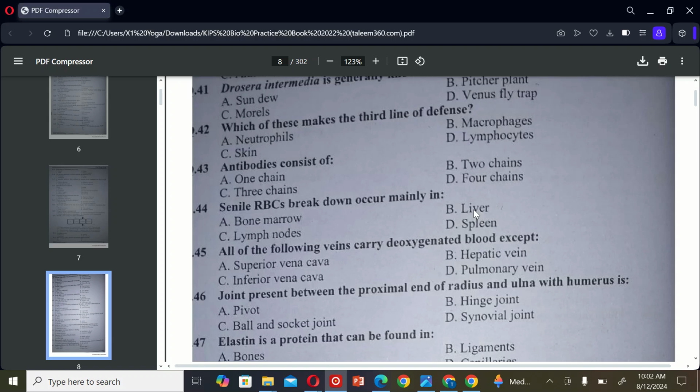The next MCQ is: senile RBC breakdown occurs mainly in A. Bone marrow, B. Liver, C. Lymph nodes, and D. Spleen. So the correct option is D. Spleen.